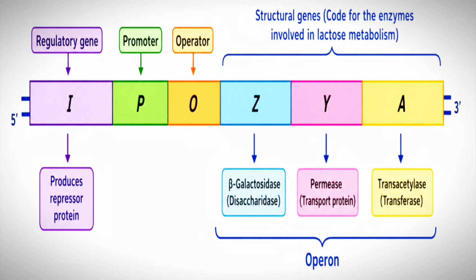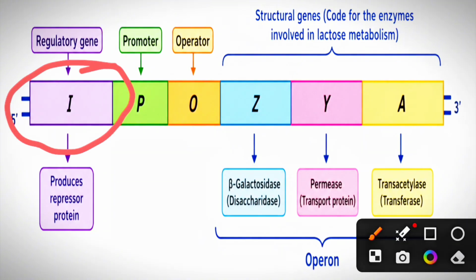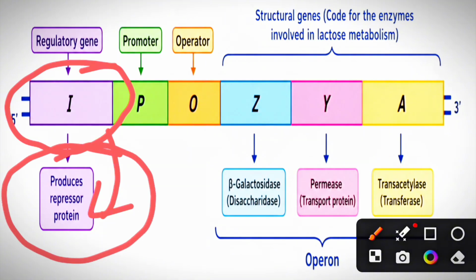Now let's see the regulatory genes. If you see the left side of the promoter region, there you will find the regulatory genes. Okay students, they also code for proteins that control the expression of other genes. So it does not code for structural genes. Instead, it produces a protein that is either a repressor or an activator.